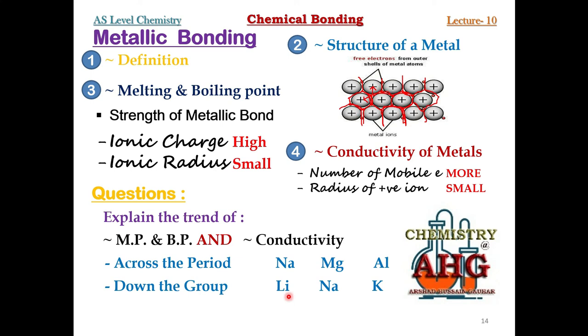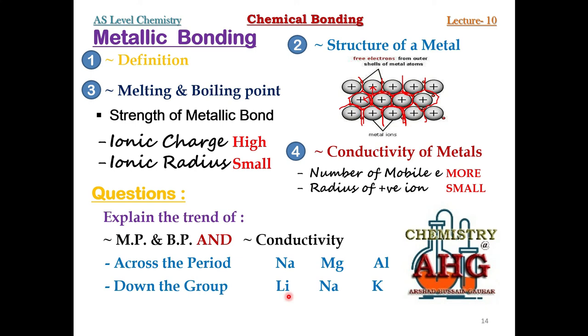Lithium is smallest in size because its atomic number is 3, sodium 11, potassium 19. So what does this mean? Down the group, strength of metallic bond decreases. Why? Because ionic radius increases. So melting and boiling point decreases as we go down the group.